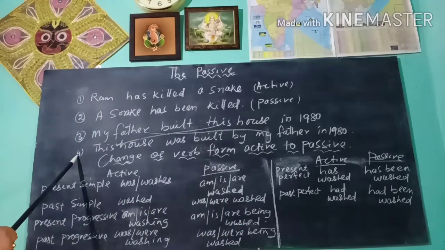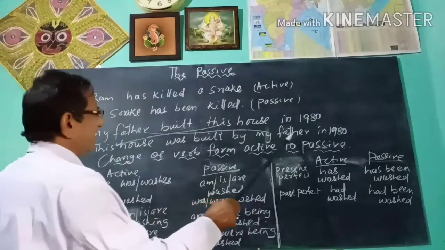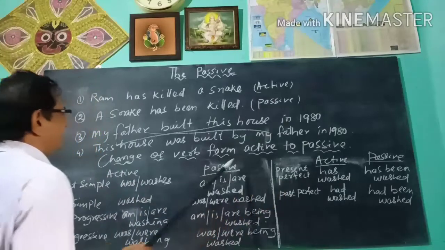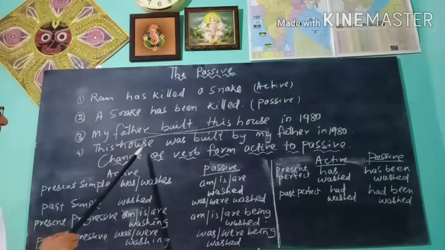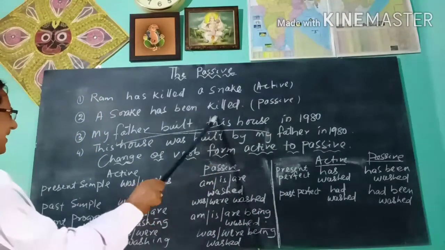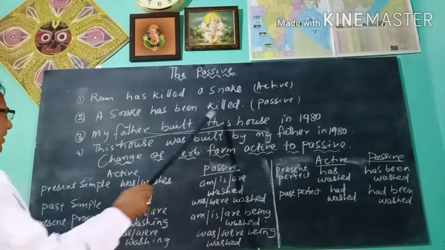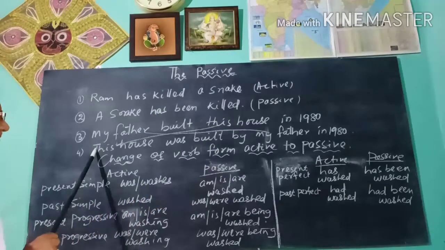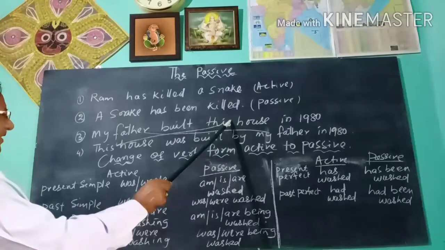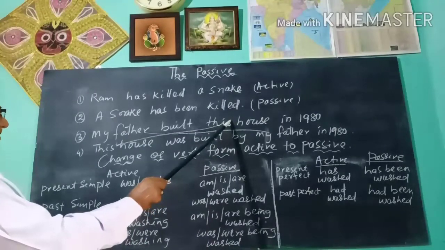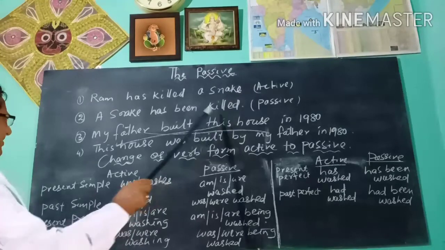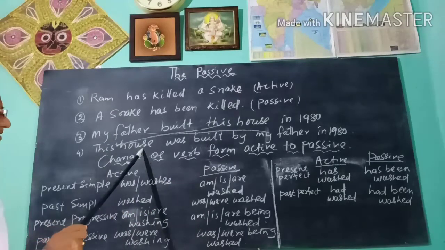In sentence 4, this house was built by my father in 1980. Here, the object of the first sentence, this house, comes to the subject position. The object of the active sentence is the subject of the passive sentence.